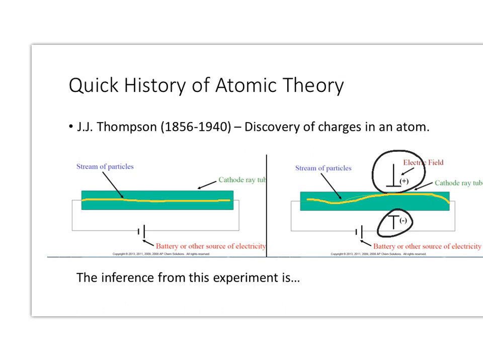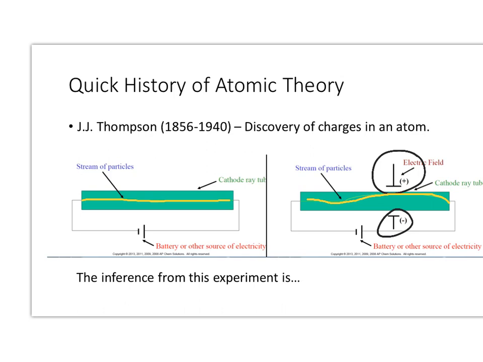He also found this, that the amount of deflection or bend in the beam depended on the strength of the electrical field, which means that this must be made up of particles, because if you expose it to a stronger field, it bends more because you've got more force accelerating the particles as opposed to a weaker field which would bend it less.